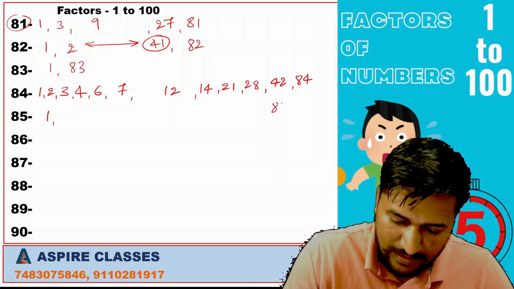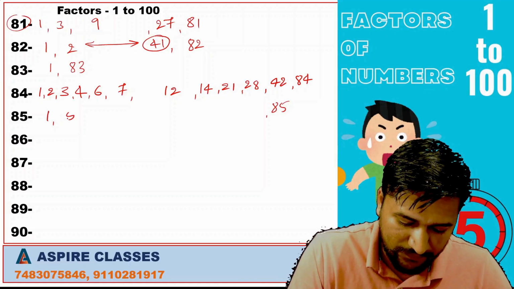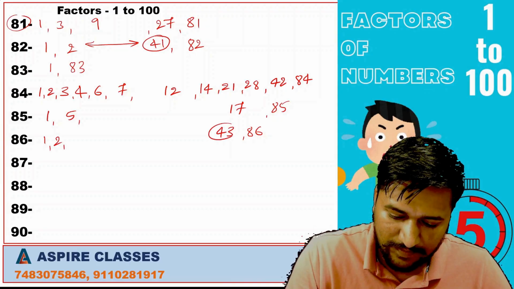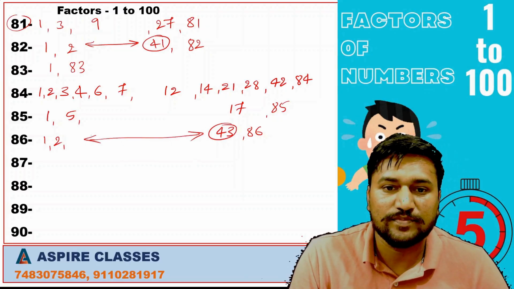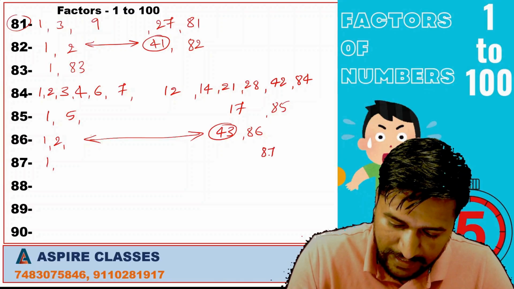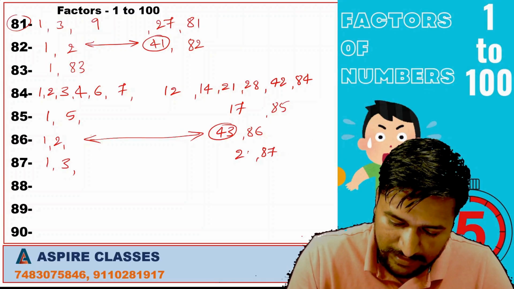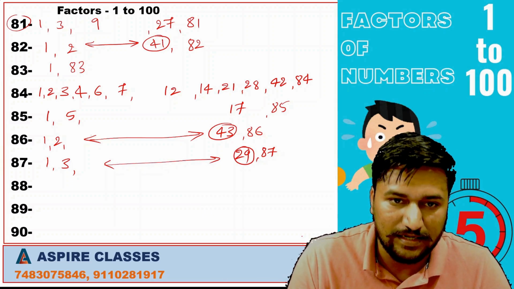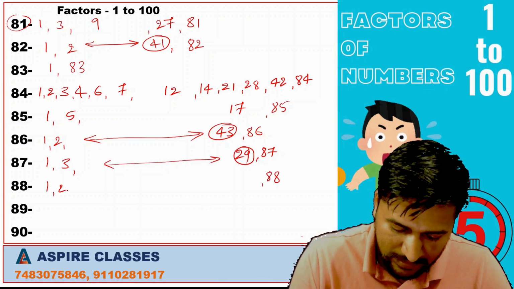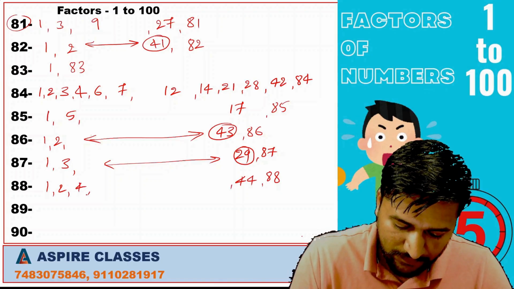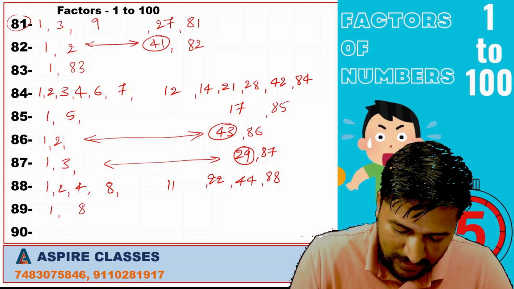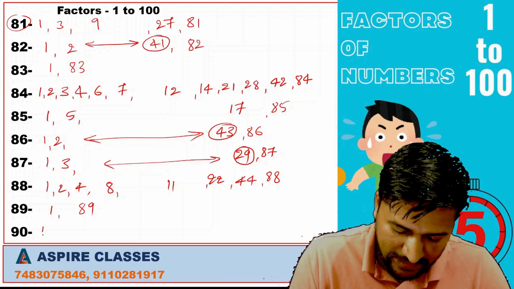Now for 85, 1, 85, it is divisible by 5, 5, 17. 1, 86, 2, 43. 43 is a prime number, so we don't check any factors between 2 and 43. 1, 87. 87 is divisible by 3, 3, 29. 29 is a prime number, so there won't be any factors between 3 and 29. 1, 88, 2, 44, 4, 22, 8, 11. 1, 89 is a prime number, so there are only two factors, 1 and 89.